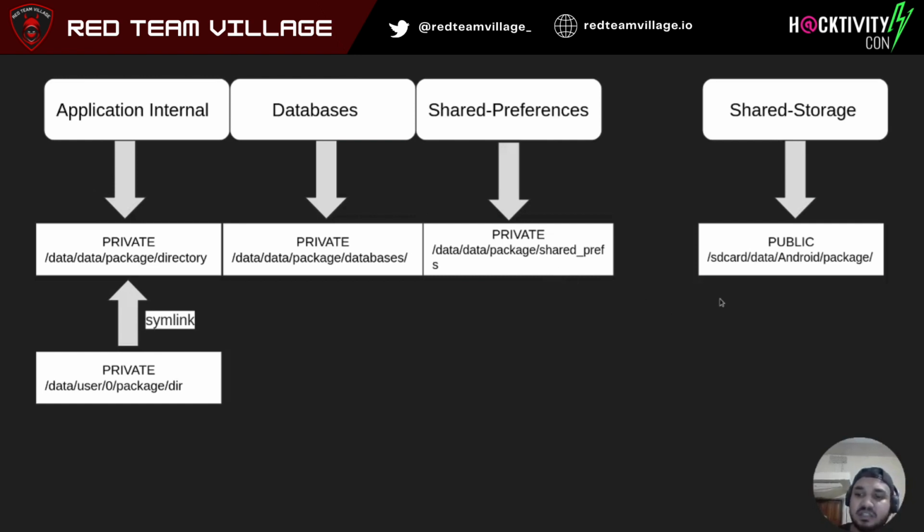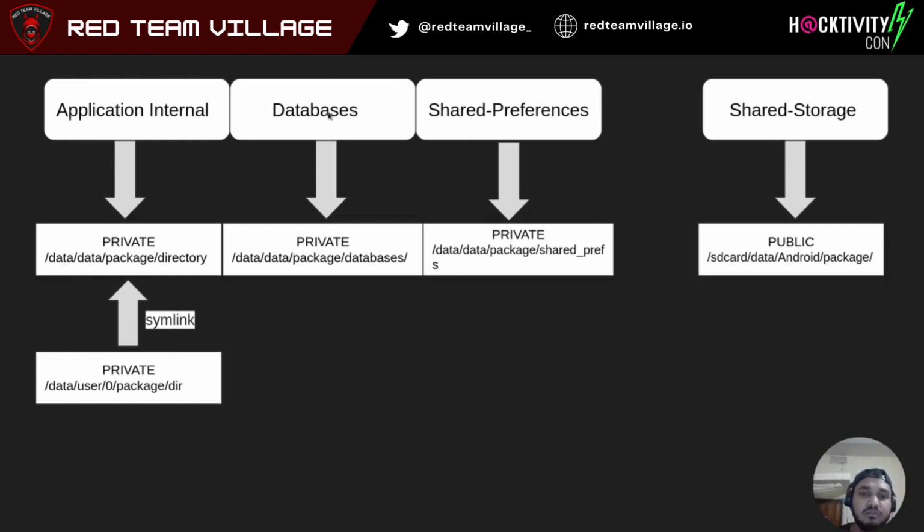The second is public storage, where the access is public and applications can see data from it. So this will be an external storage, but this will be a private storage to the app. First let's see the directory. All these files are saved under the data package directory. There is also a symlink created to this, that is data user 0 package directory. Both of these refer to the same data package directory.